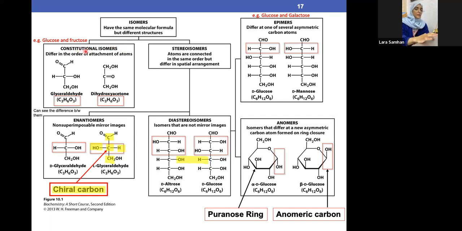Now we are good with constitutional isomers. For the formula, I'm not sure honestly. Maybe they will give it, maybe not. It depends on the doctor's mood. But I'm not sure honestly. Maybe they will give it, maybe not. I can't give a word honestly.